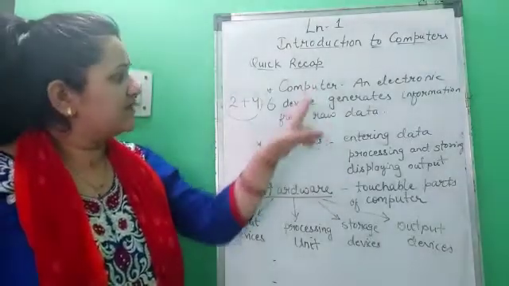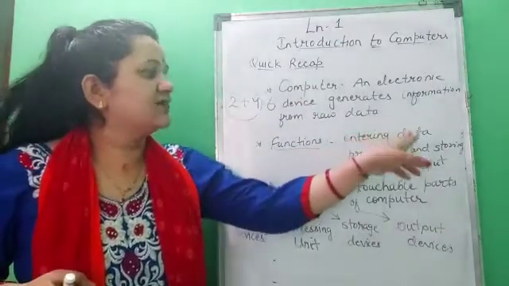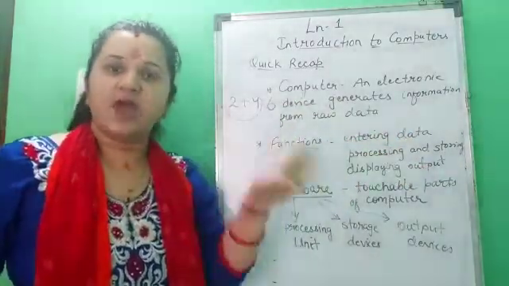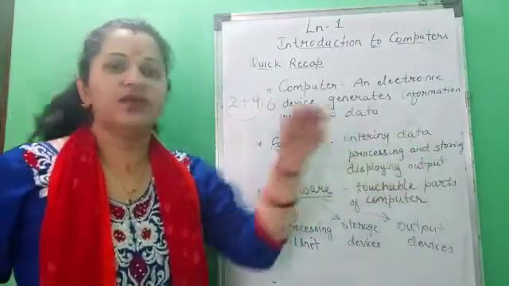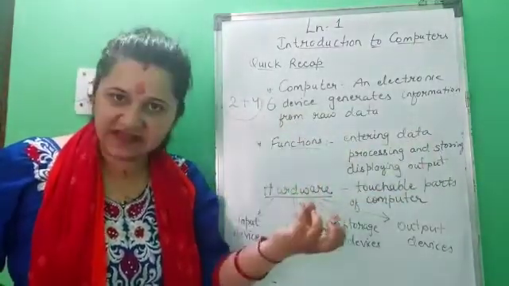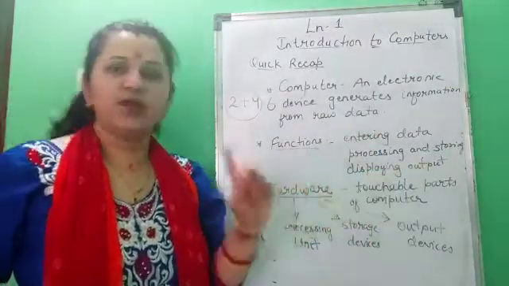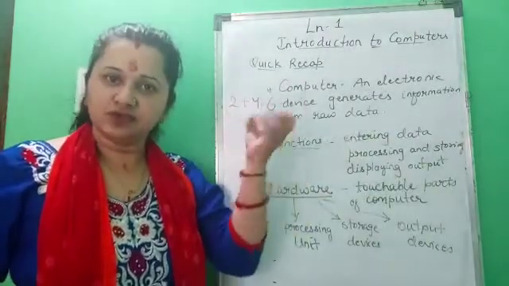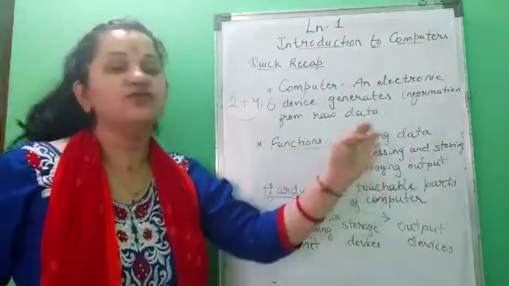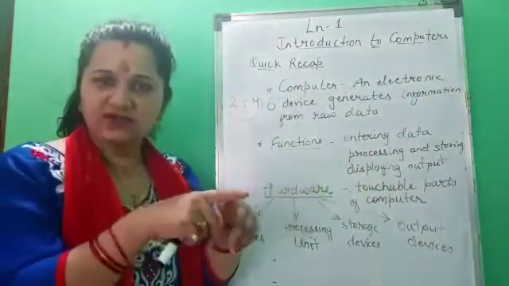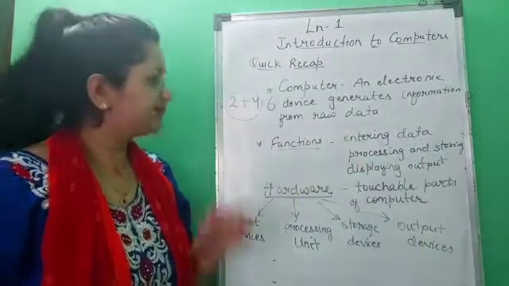Now, what are the functions of a computer? Functions of a computer are entering data. Means first we have to enter the data into the computer. Then processing and storing. Now what will the computer do? It will process it and store it. Next, displaying output. After processing it, it will store the result, and then if you ask for the output, it will display the result on the monitor screen. Okay children? So this is the function of a computer.